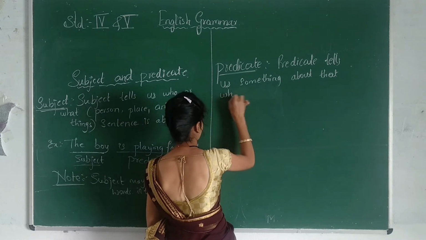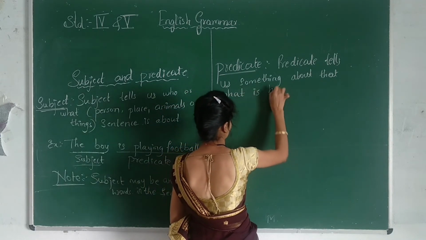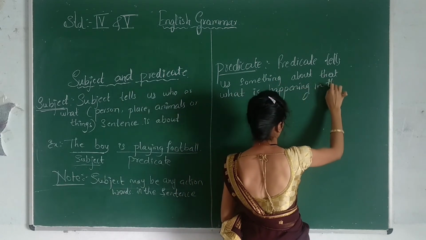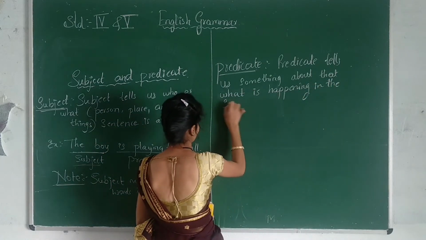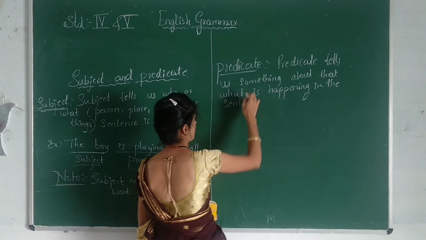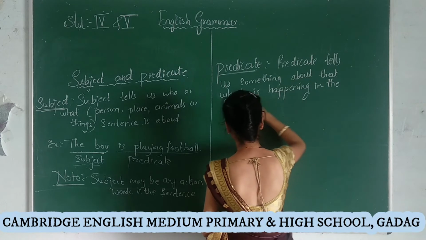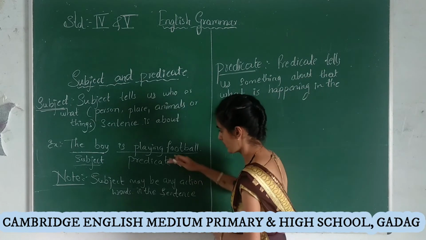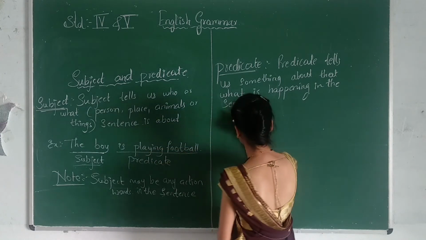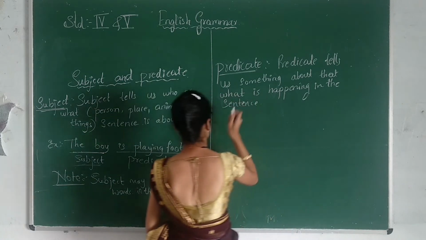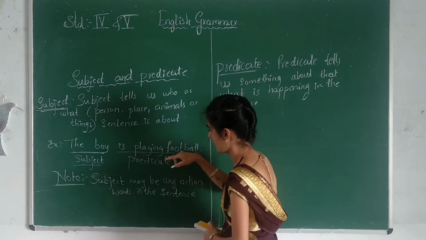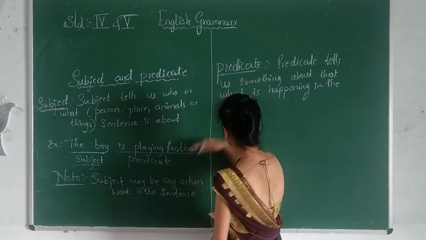So the predicate tells us something about what is happening in the sentence. What is happening in the sentence? The boy is playing football. Is playing football is what? Predicate here. It tells what is happening in the sentence. The boy is playing a football. That is a predicate.